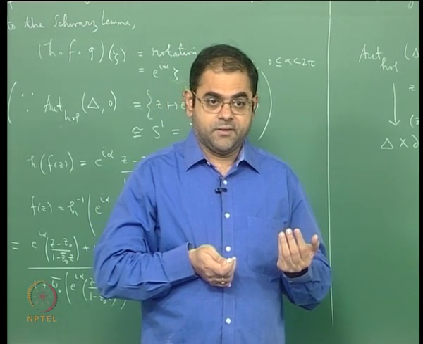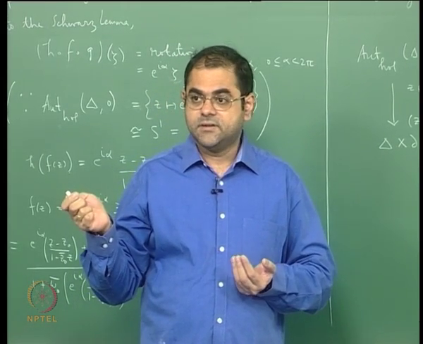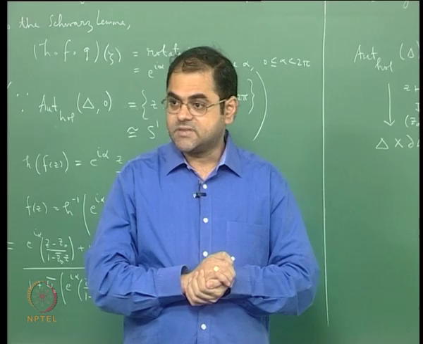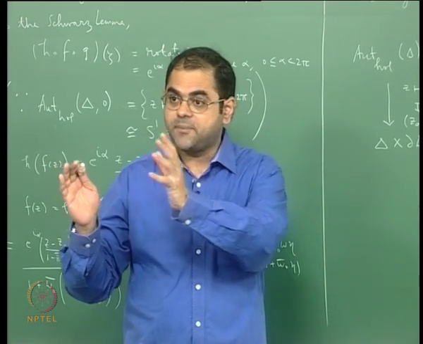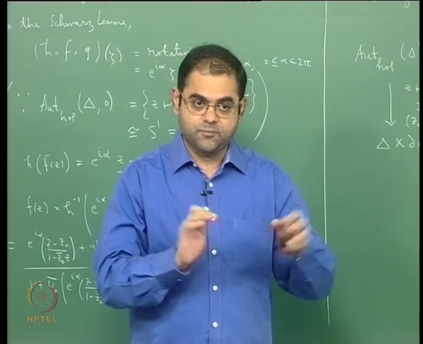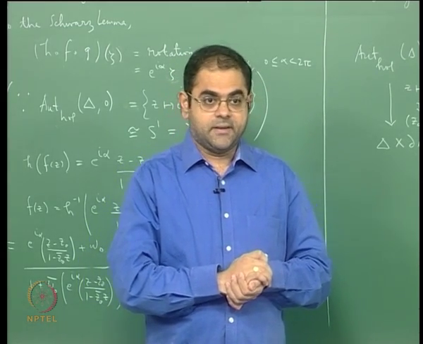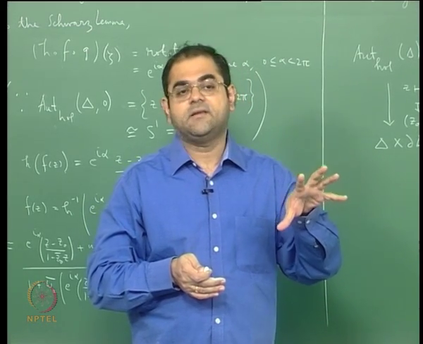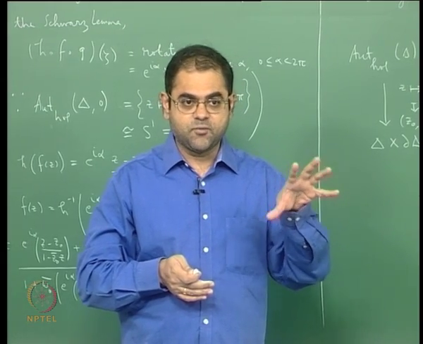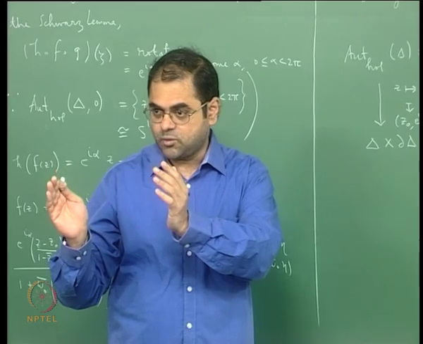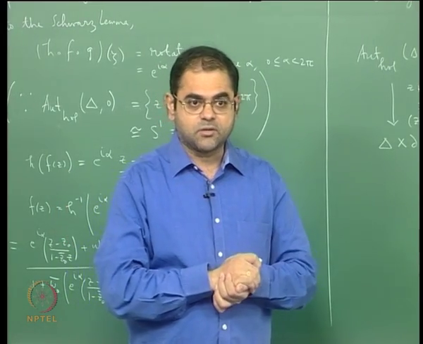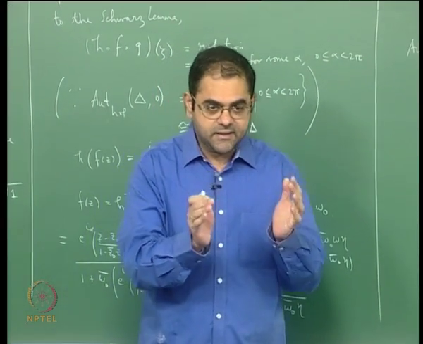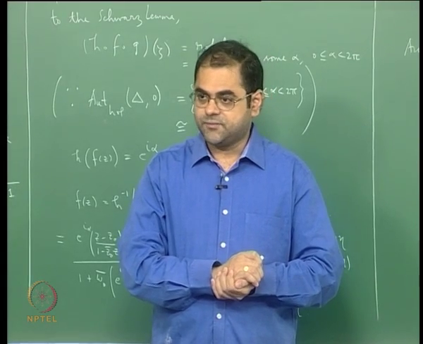Okay, you see in the last lecture what we did was we proved that if you give me a simply connected domain which is not the whole complex plane, then I can conformally map it to a subdomain of the unit disk, that is what we proved. Okay, but then somehow you have to alter the map so that the image fills out the whole unit disk, because finally the proof of the Riemann mapping theorem requires you to find a holomorphic isomorphism of the given simply connected domain which is not the whole complex plane with the whole unit disk. Okay, so that is the reason we have to study the hyperbolic geometry on the unit disk, right.